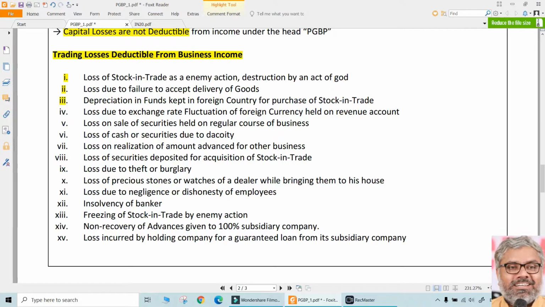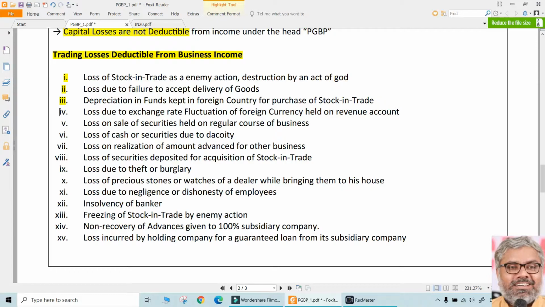Then, the depreciation in the funds kept in a foreign country for purchase of stock in trade. Depreciation here does not mean that depreciation. Devaluation we can say. The value of foreign currency kept for the purchase of stock in trade has gone down because of the fluctuations in the foreign exchange rates. What can we do with that? There is a loss. Simply speaking, foreign exchange loss while purchasing inventories. Whatever it is, stock in trade is only one of the examples. For anything, foreign exchange loss while purchasing the stocks, is it allowed as deduction? Yes, it is allowed as deduction.